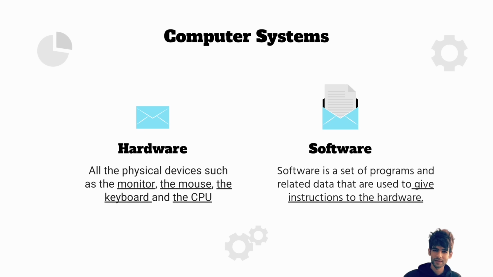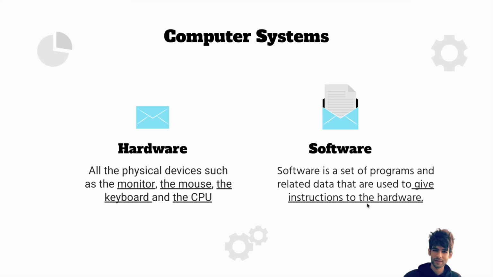So basically in computer systems we have hardware and software. As you can see on the left side we have the hardware: the monitor, the mouse, the keyboard, CPU, whatever we have externally available in our computer systems, that is called hardware. And software is a set of programs with which you give instructions to hardware.